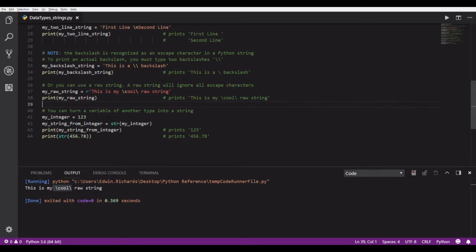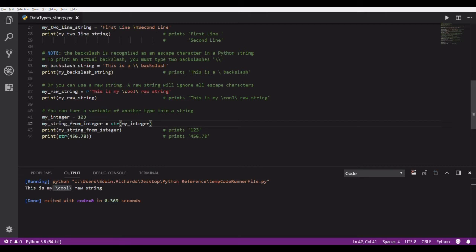All right, and I mentioned in the numeric data type video that I did that you can change the data types of the numbers, because in Python there's 2 numeric data types, and you can convert between them if you need to. You can do that for strings as well. Let's say you have a number type and you need it to be a string for whatever reason. Let's say you're writing out to a file, because files are always text. It's just characters. So when you're writing out to a file, you probably need it to be text. You can't have numeric data types.